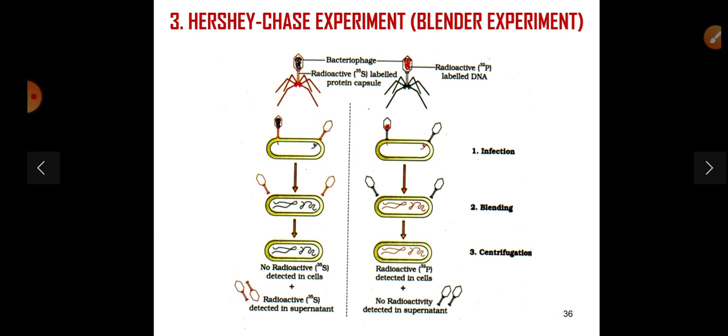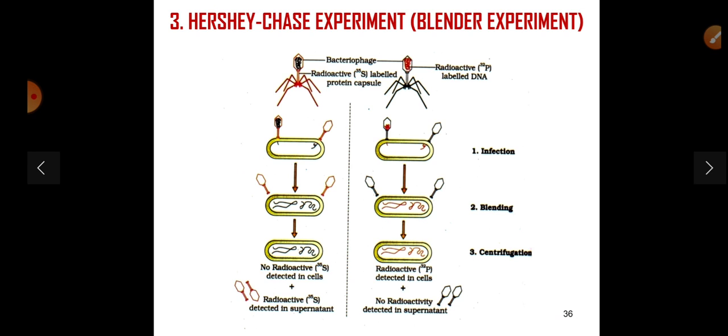Now, the radioactive phages were allowed to attach to E. coli bacteria. Then, as the infection proceeded, the phage coats were removed from the bacteria by agitating them in a kitchen blender. The phage particles were separated from the bacteria by spinning them in a centrifuge.